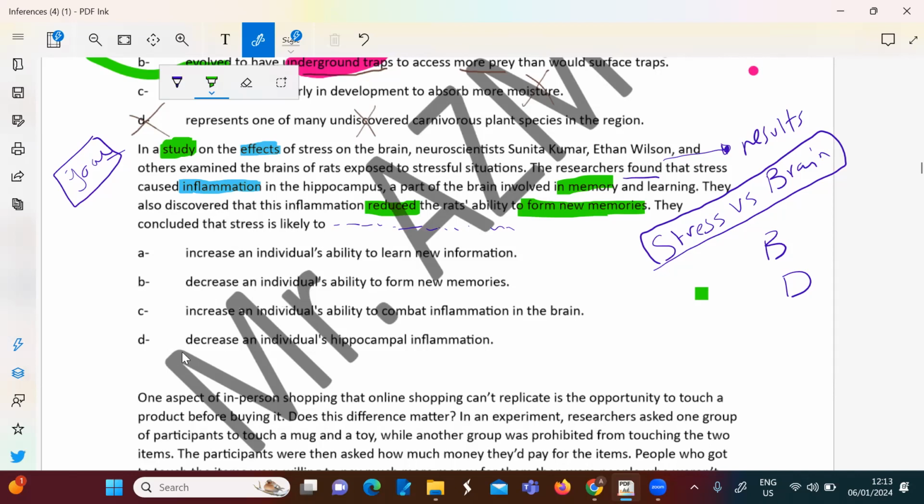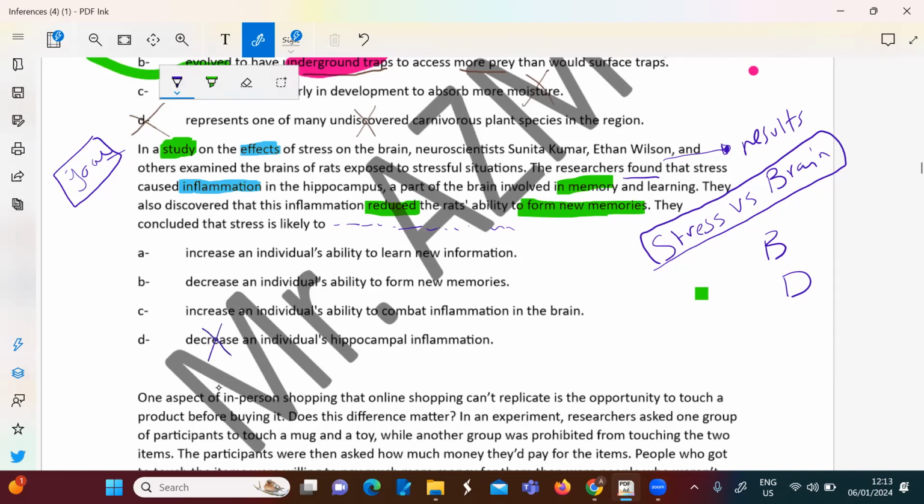Because they decrease... no, because it said they decrease only the inflammation? No, it said that stress causes inflammation. No, it is the result, it causes inflammation. So that's opposite to the text, right?